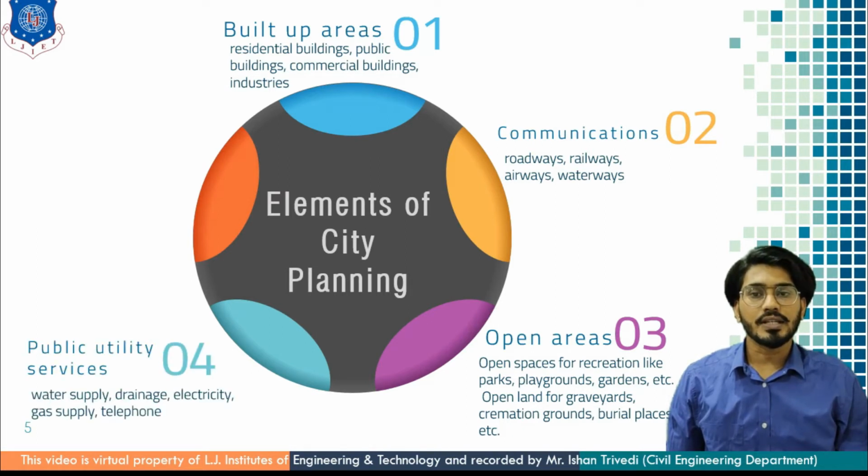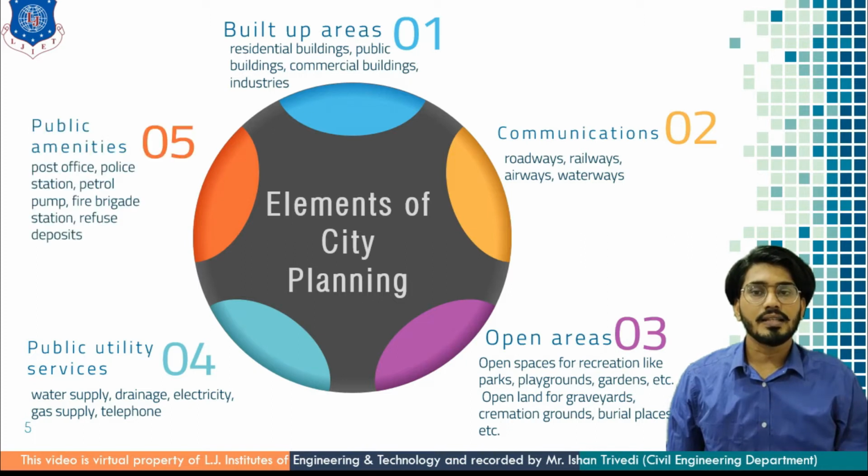Next is public utility services. As I said earlier, these services are basic facilities, that is water supply, drainage, electricity, gas supply and telephone. And the last is public amenities, that is post office, police station, petrol pump, fire brigade station and refuse deposits. This includes the area of solid waste management or the landfill sites. So ultimately, these five parameters are the main elements of city planning.